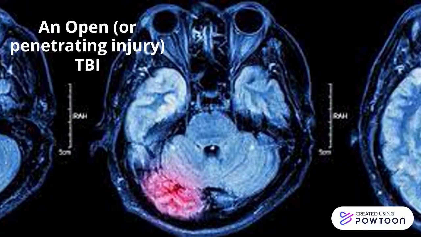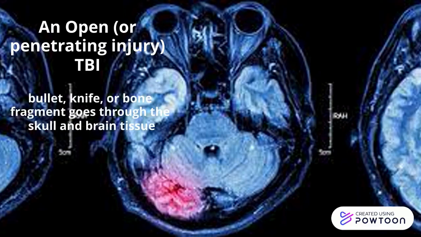An open or penetrating traumatic brain injury is when an object, such as a bullet, knife, or bone fragment, goes through the skull and the brain tissue. Now let's take a look at our case study.